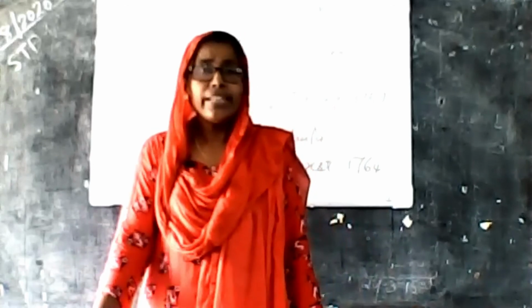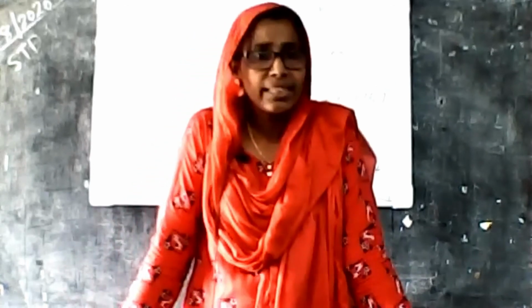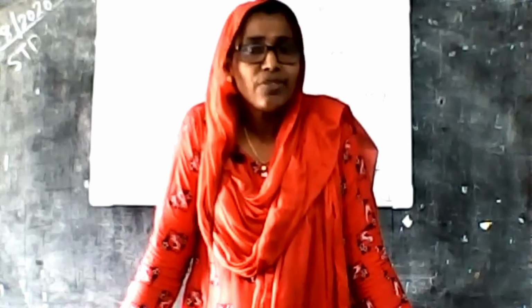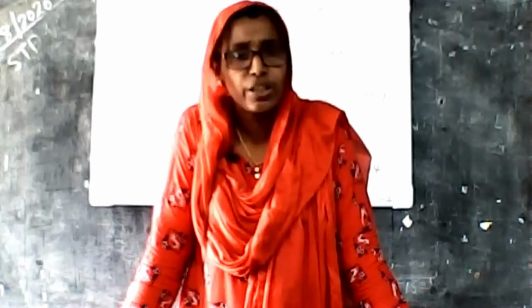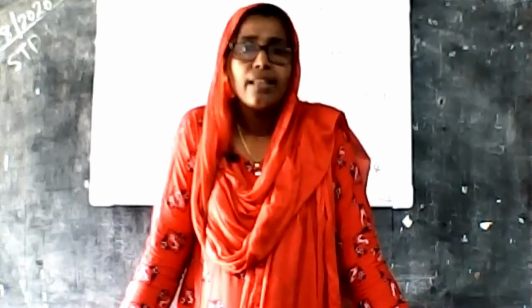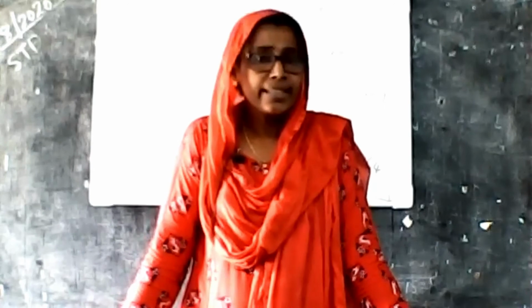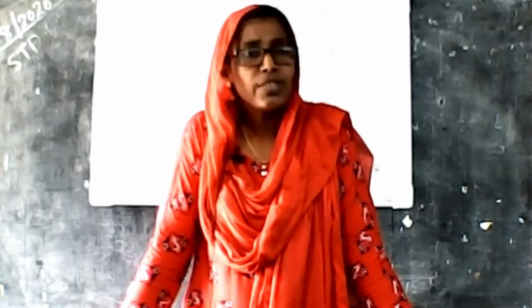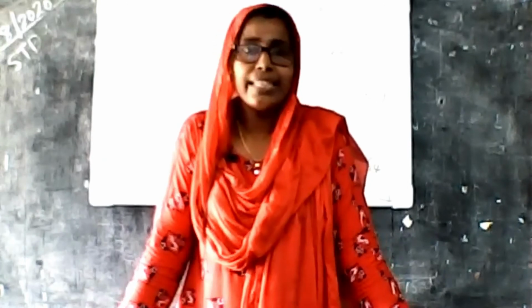Now we discuss the Dutch, the second Europeans to come to India, following the Portuguese. Their major trade centers are Kochi and Kollam. Kochi and Kollam are located in Kerala.